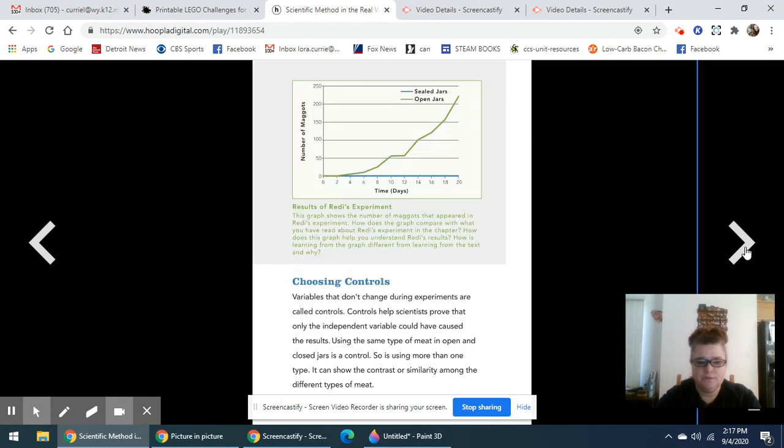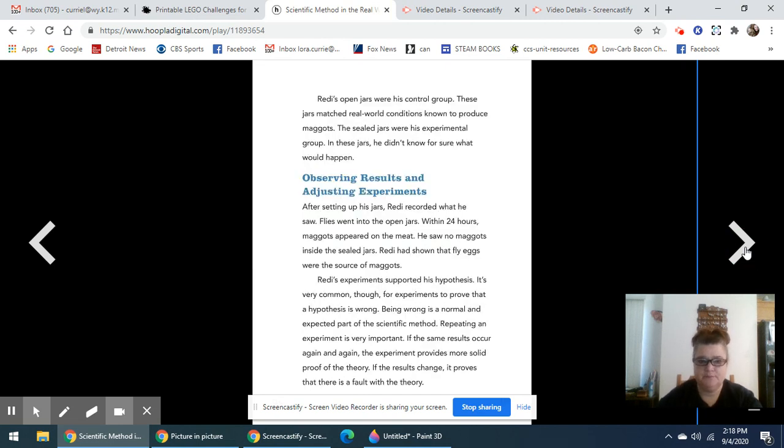Choosing controls. Variables that don't change during the experiment are called controls. Controls help scientists prove that the independent variable could have caused the results. Using the same type of meat in open and closed jars is a control. So is using more than one type. It can show the contrast or similarity among the different types of meat.